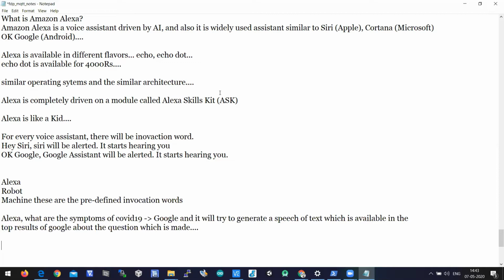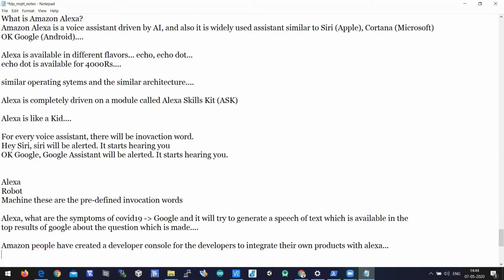But Amazon has created a developer console for developers to integrate their own products with Alexa.